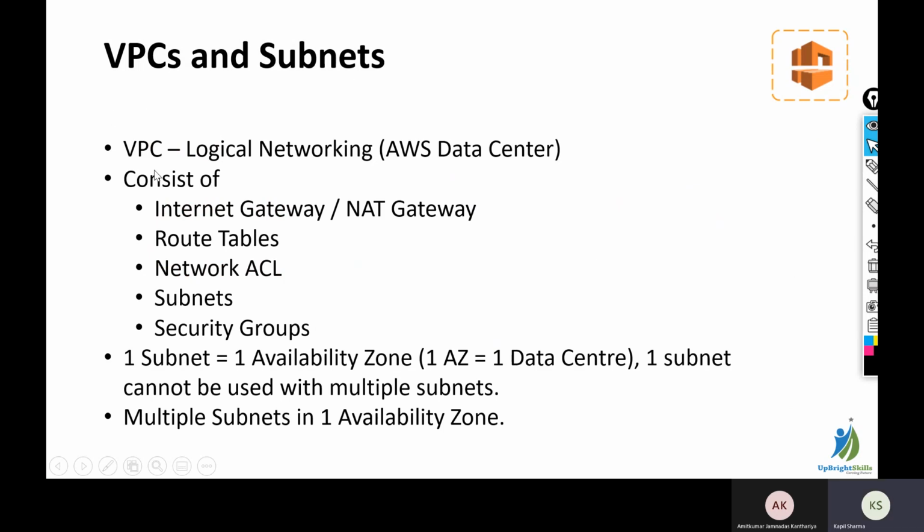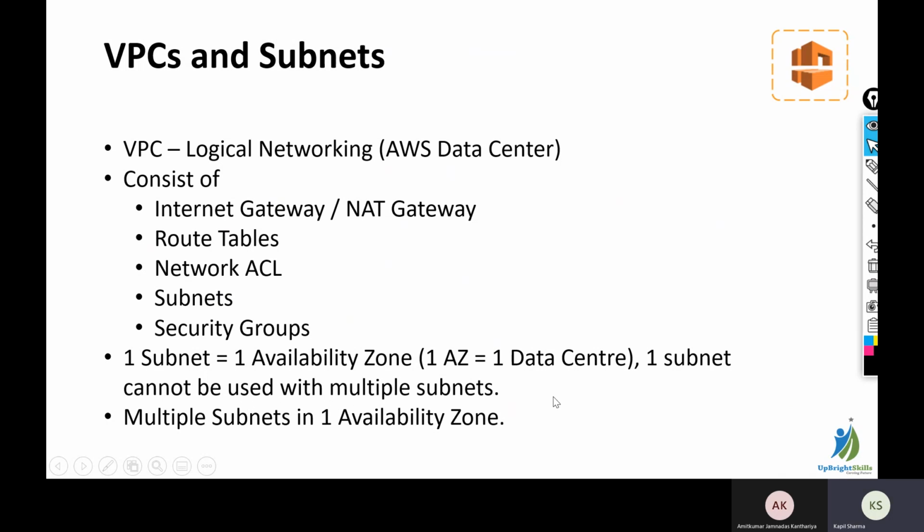VPC and subnet, again, it is the same. VPC is a logical networking residing in the AWS data center. It consists of internet gateways, NAT gateways, route tables, network access control lists, and subnet security groups. So as we have discussed, one subnet is equal to one availability zone, and one availability zone is equal to one data center.